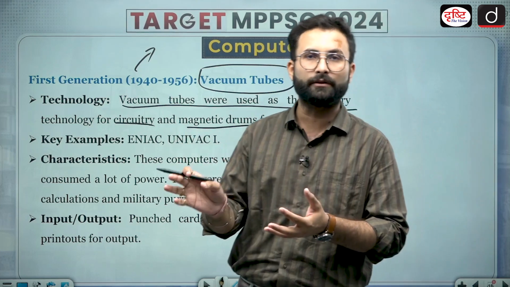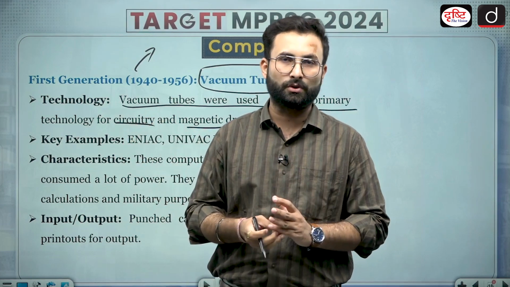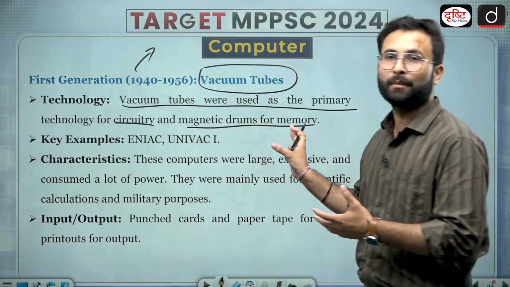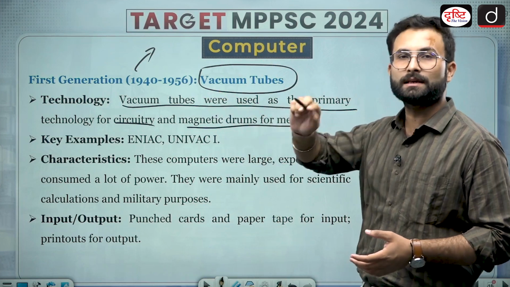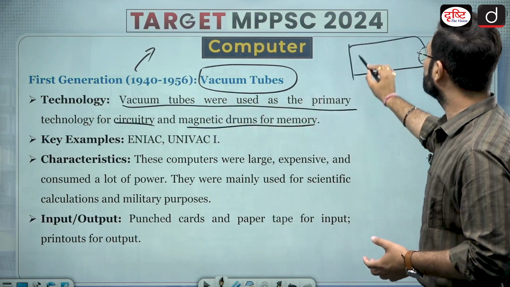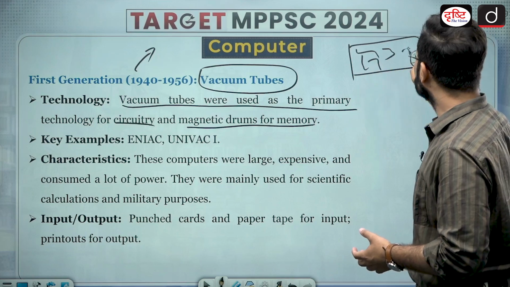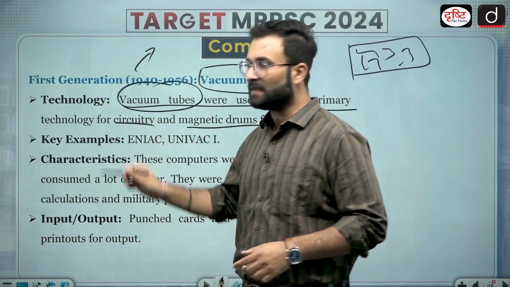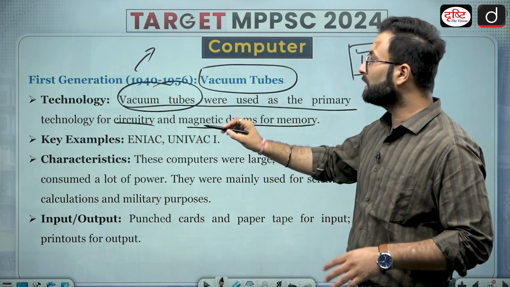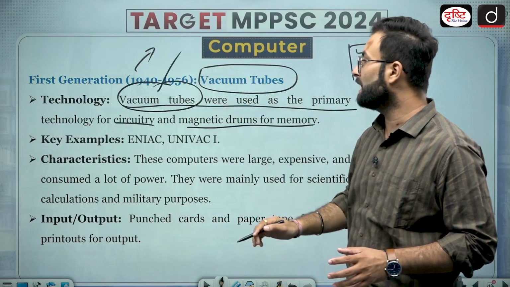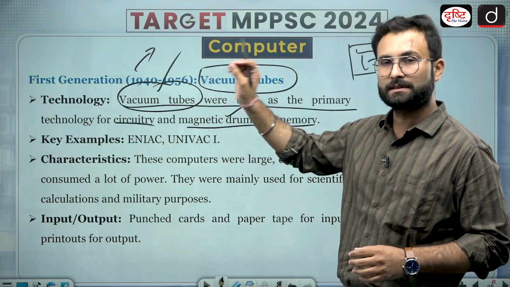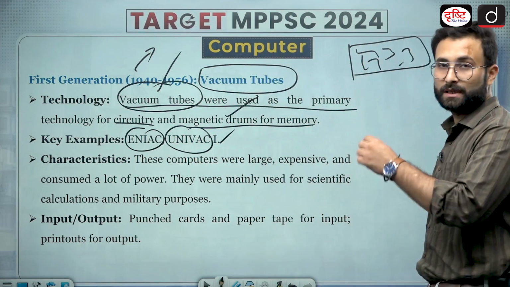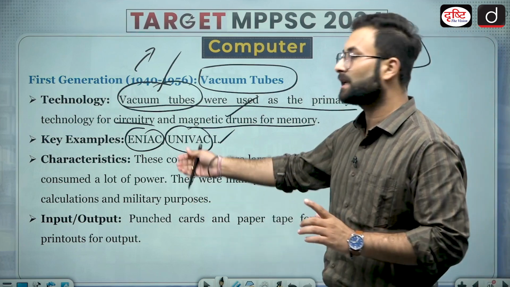Both concepts are similar, optical or magnetic drives, and these also used drums. With technology enhancement, they have reduced the size to a disc. Earlier they used to have a drum. Now vacuum tubes: when you see the circuits, when you see the motherboard, etc., there are circuits which are built over there. Earlier for the circuitry they used vacuum tubes. Again, you don't have to go into details, just know that for the first generation computers they used vacuum tubes for circuitry and magnetic drums for the memory. Now ENIAC and UNIVAC 1 were the examples. Please remember these examples, that is very important for you, because they can directly ask.